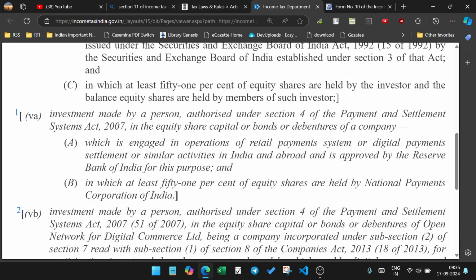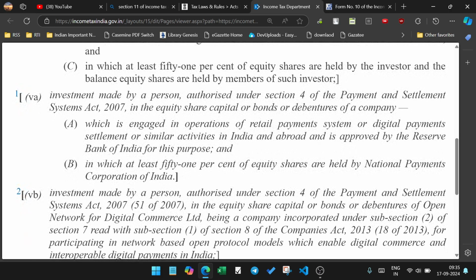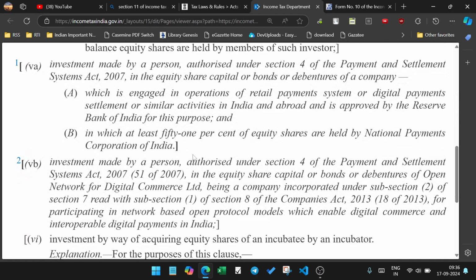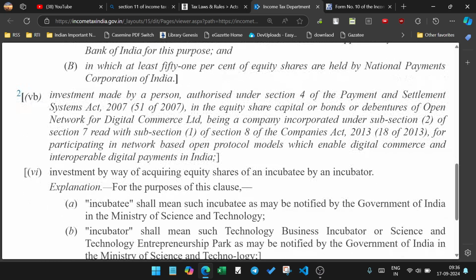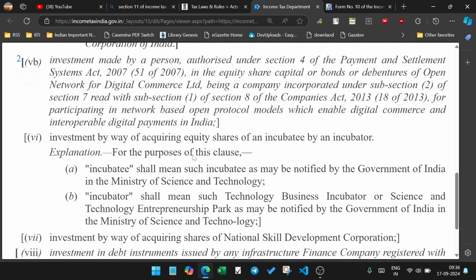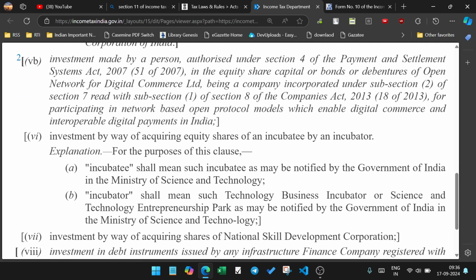In which the right of 1% of the equity shares of the investors. The investment made by the entity authorized under the Payment and Settlement Systems Act. Equity share capital is engaged in the operation of retail payment systems and digital systems in India, authorized to approve the service, which has at least 41% of the equity shares held by the National Payments Corporation. Investment made by the authority under Section 4 of the Payment and Settlement Systems Act to the equity share capital of the open network.